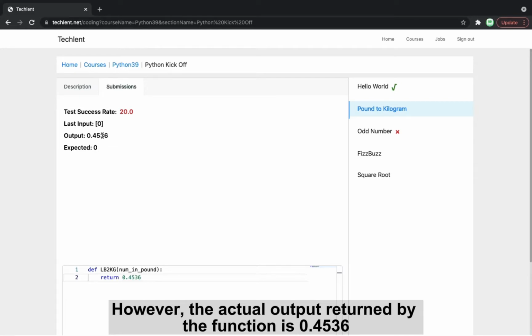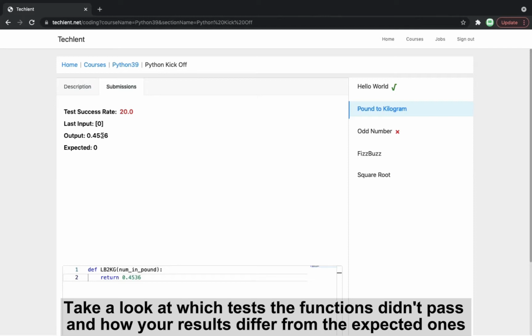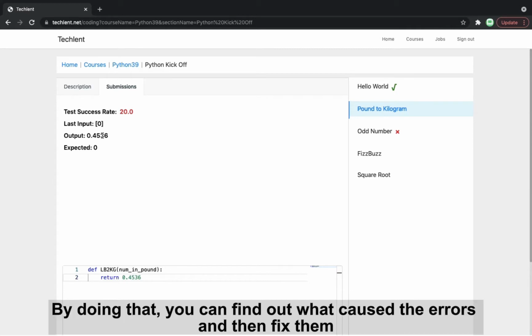0.4536. As you move forward, don't worry about encountering errors in the following exercise. Take a look at which tests the functions didn't pass and how your results differ from the expected ones. By doing that, you can find out what caused the errors and then fix them.